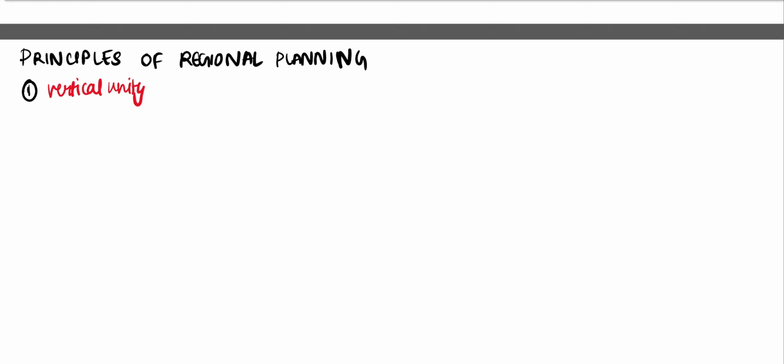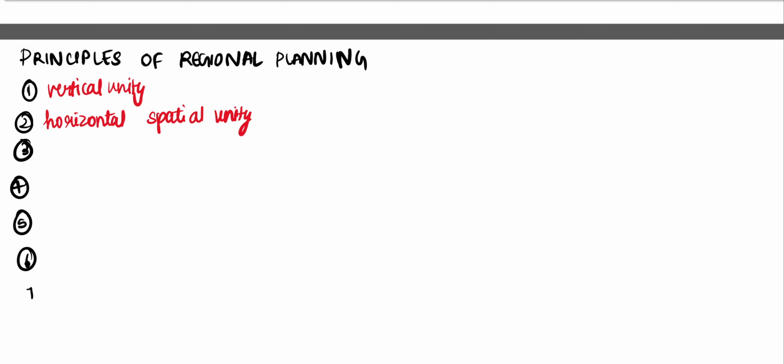The second is horizontal spatial unity. Vertical and horizontal, both combined together, is space, right? So the third is the principle of space-time continuum. That is, space and time go together.